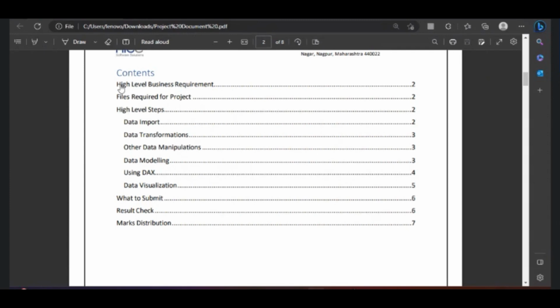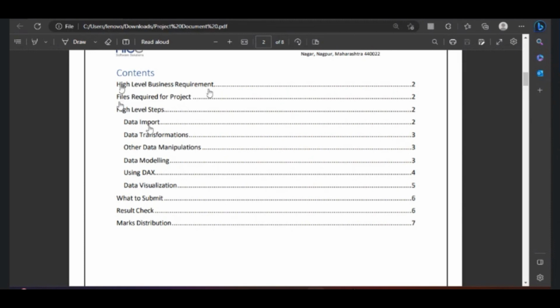You will have contents like the high level business requirement. So this would be for high level. There is an overview of how the project should happen. And then files required for the project. What are the files required? The data sets that are required will all be in this. And then high level steps. High level steps means an overall picture from the top.